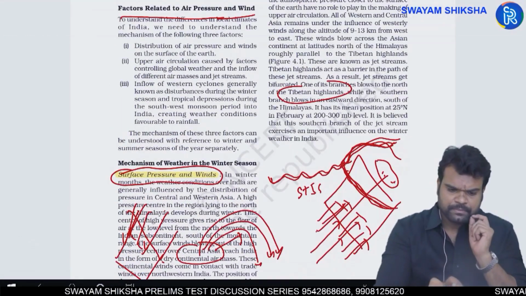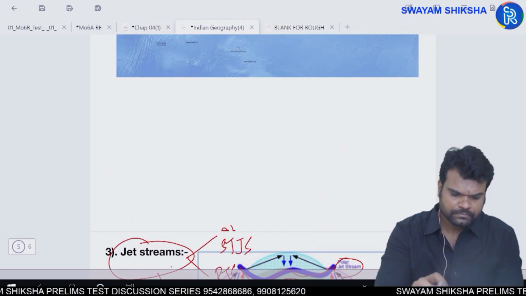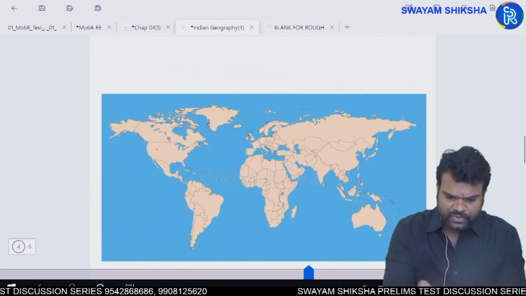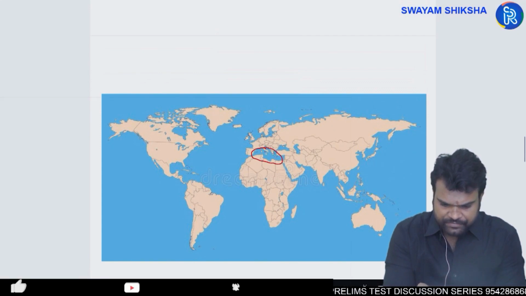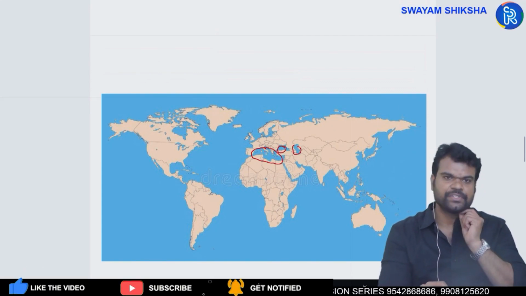Look at this map. Here you have the Mediterranean Sea region, here you have the Caspian Sea region, and here you have the Black Sea region.